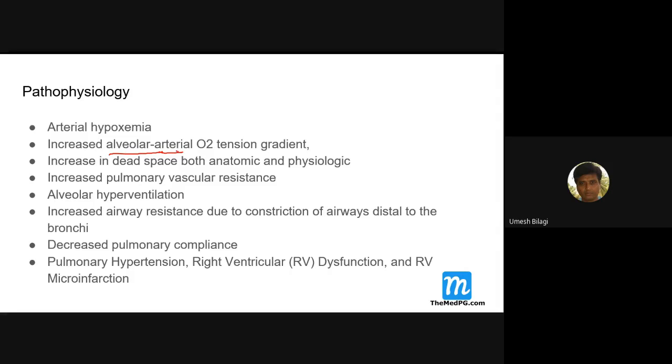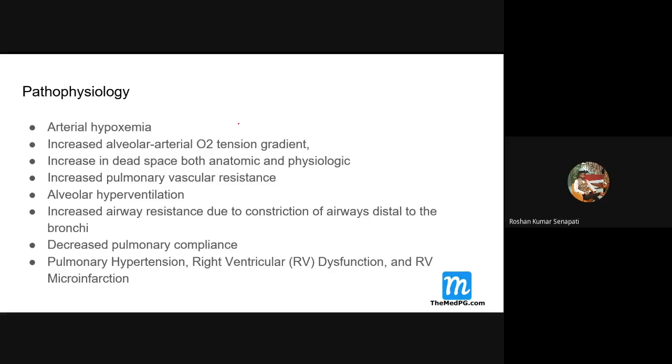Then increased alveolar-arterial O2 gradient. In which type of diseases do you get this, obstructive or restrictive? You get the increase in restrictive. In obstructive you don't get the difference. Because there is a parenchymal disease, this gradient is going to increase. You have to know this. The alveolar-arterial O2 tension gradient is increased in patients with pulmonary embolism, ARDS, even pulmonary edema due to any cause. But in COPD and asthma, which are obstructive lung diseases, this gradient is not much increased.